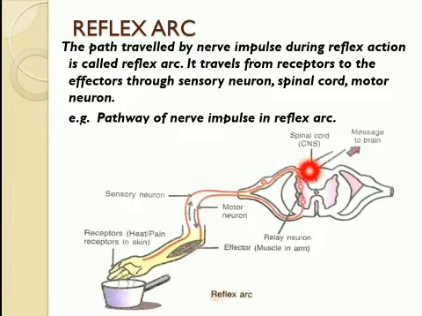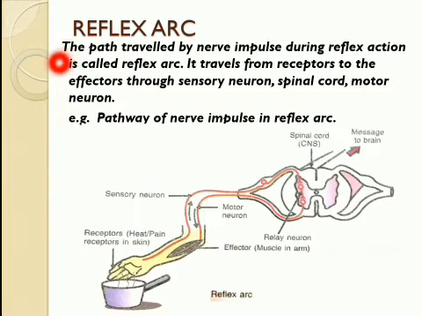Then inside the spinal cord, through the relay neuron or interneuron, the message is transferred to the motor neuron, and from the motor neuron the message ultimately reaches the effectors for the appropriate action to be taken. So this full arc formed by the nerve impulse is known as the reflex arc.